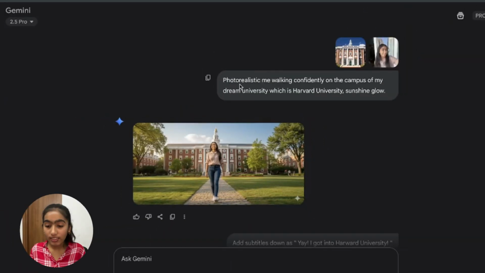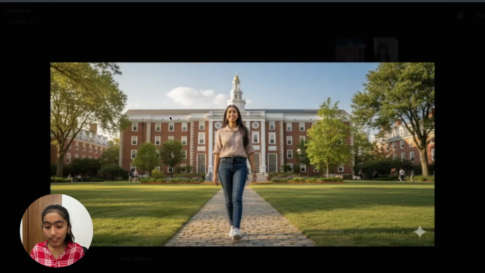So here I just asked it for a photorealistic me walking confidently on the campus of my dream university, which is Harvard University, Sunshine Glow. Look at the image it created. Like, that's Harvard right there. And that's me, Sunshine Glow. And I can literally take this image, put it on a vision board, and it's so real.